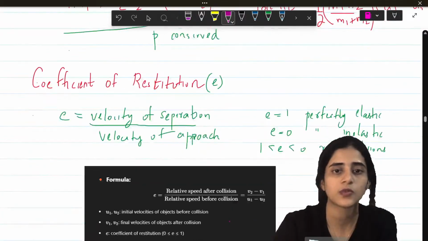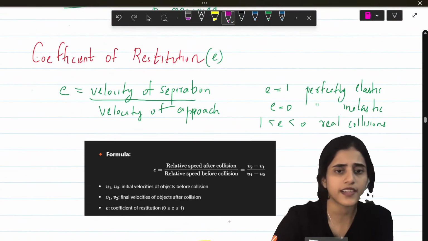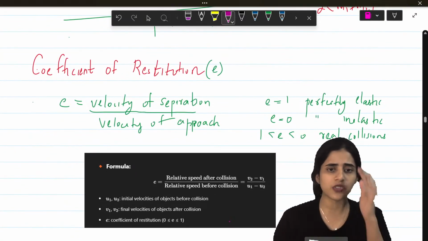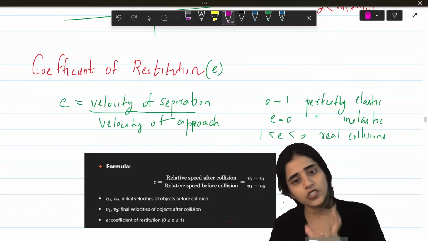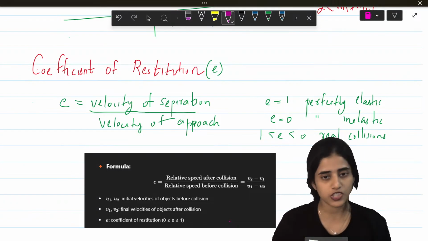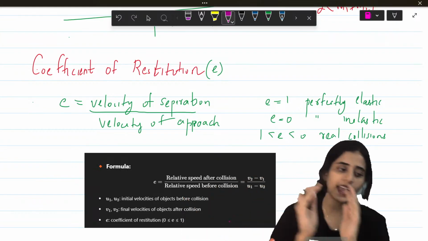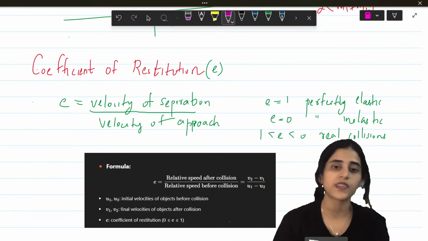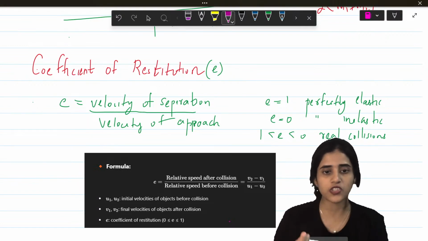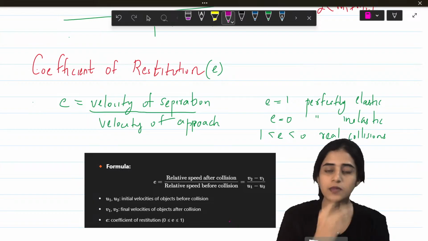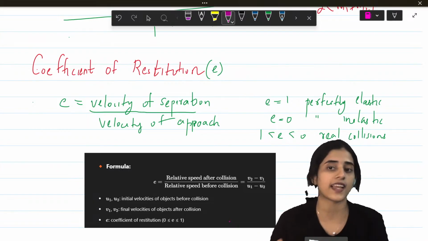Okay. Let's move on to the next topic, which is coefficient of restitution. So coefficient of restitution is basically E. It is the speed after collision divided by speed before collision. Now, if the coefficient of restitution is 1, the speeds before and after are the same, a perfectly elastic collision.